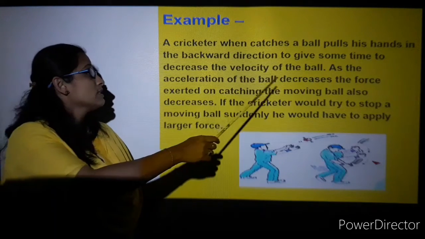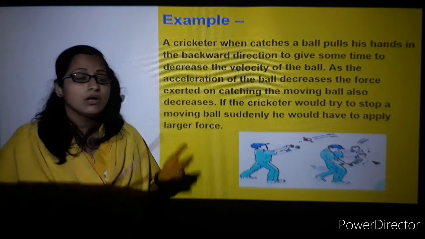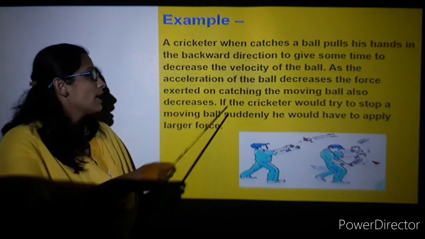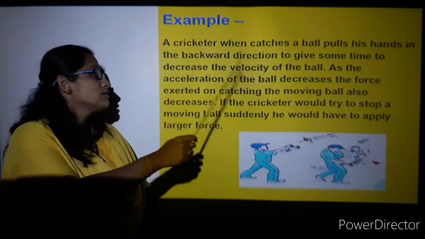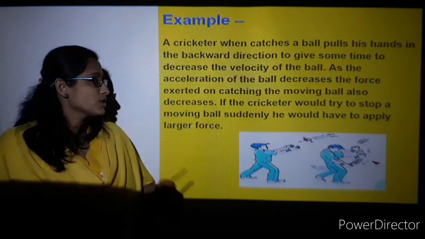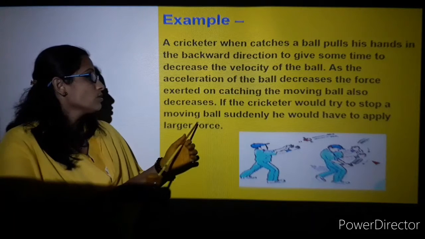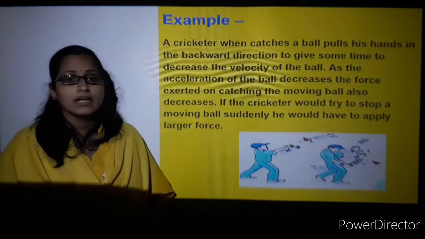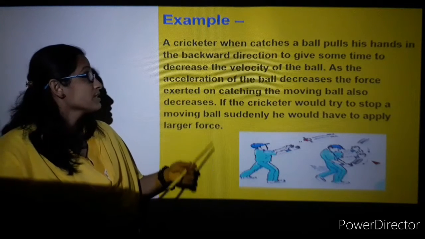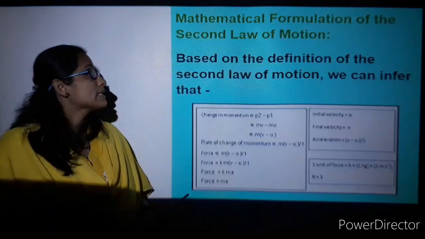The speed of the ball decreases when you pull your hand backwards and extend the time. You give the moving ball time to decrease its velocity. If he tried to stop the moving ball suddenly, he would have to apply a larger force. You can see this example with the cricketer who catches the ball. Moving on to the next slide.